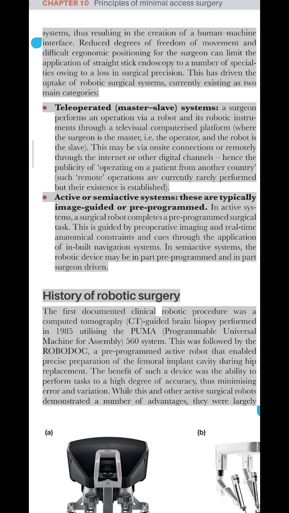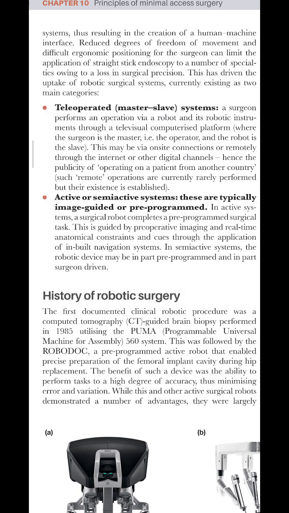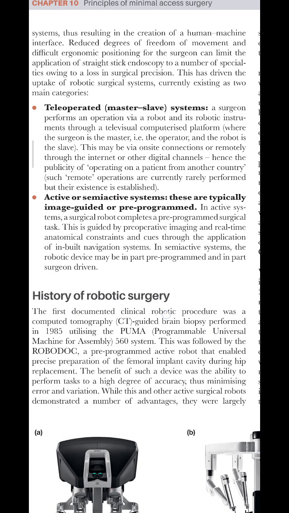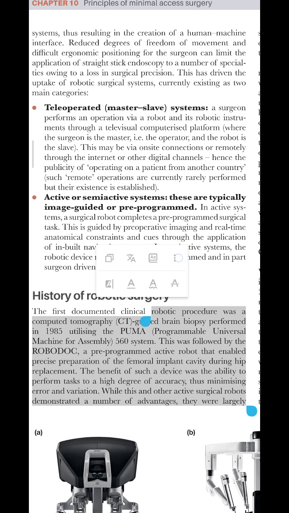History of robotic surgery: the first documented clinical robotic procedure was a computed tomography (CT) guided brain biopsy performed in 1985 utilizing the Puma programmable universal machine for assembly 560 system.